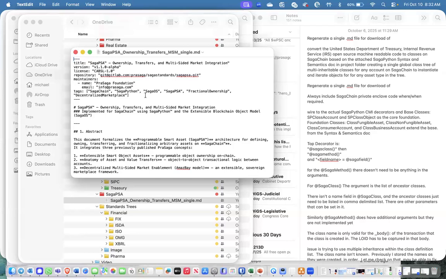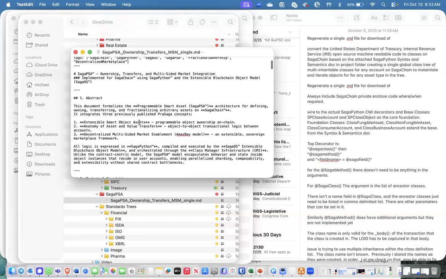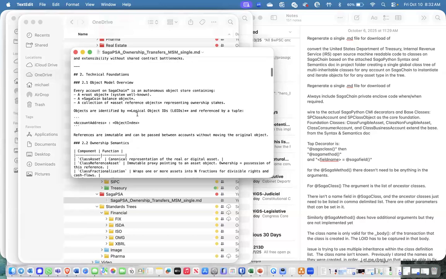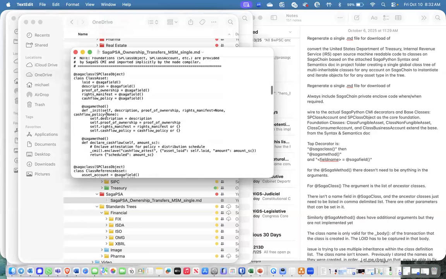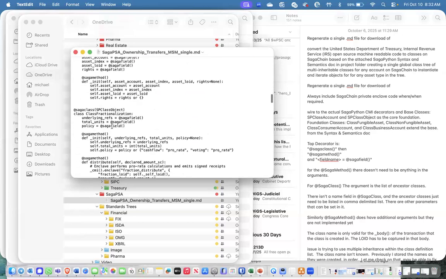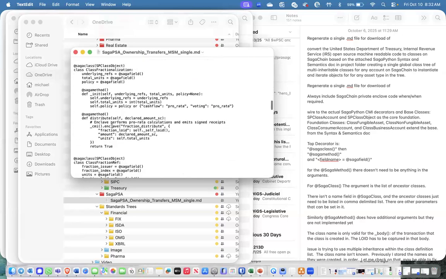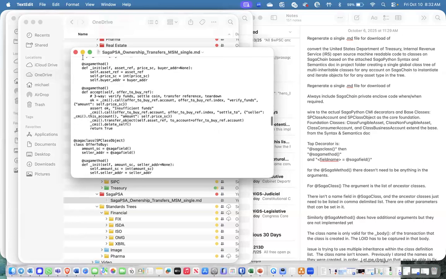And there was one other one that you had on the asset ownership and fractionalization, and I asked it to put together a transfer thing. So this is what it put together. You can look at it, or anybody can look at it and see what it is. But basically, it makes the transfers between everything based on that.